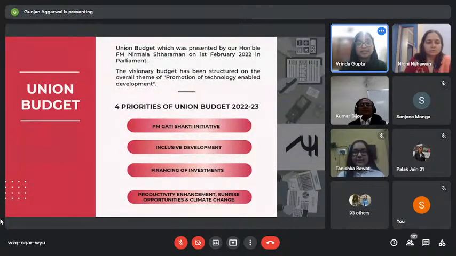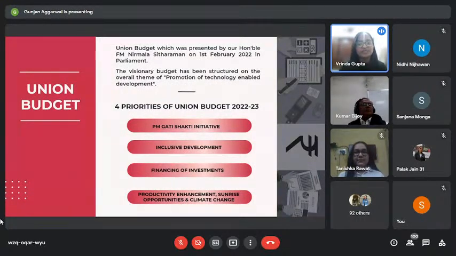Like every year, the budget 2022-23 was announced on February 1, 2022. As commerce students, it becomes imperative for us to be aware of the budget. This year's union budget is focused on four key highlights, namely PM Gati Shakti scheme, financing of investments, inclusive development, productivity enhancement, energy transition, and climate action.